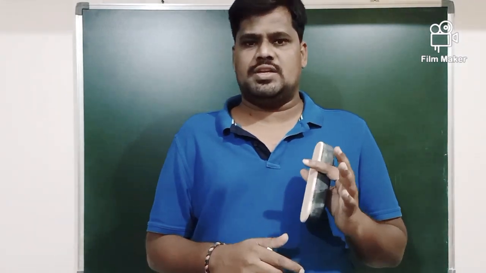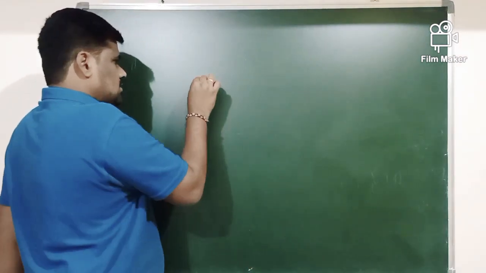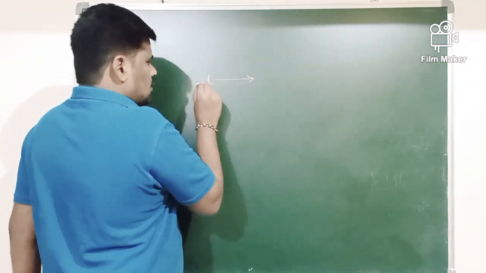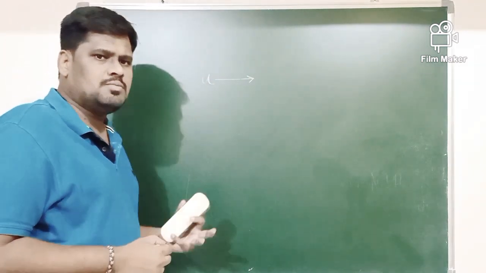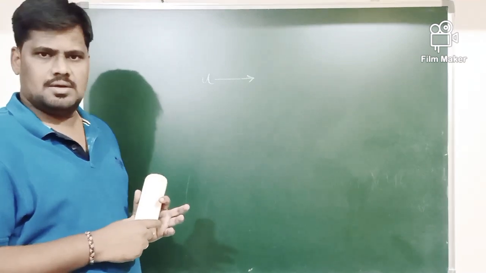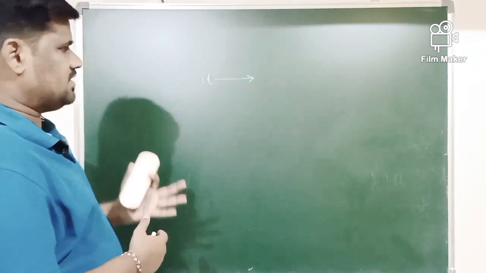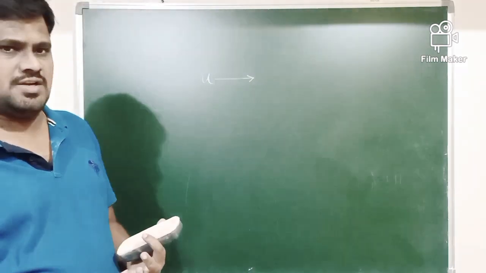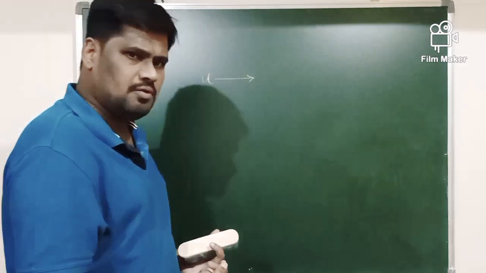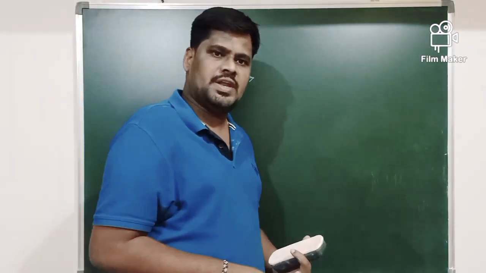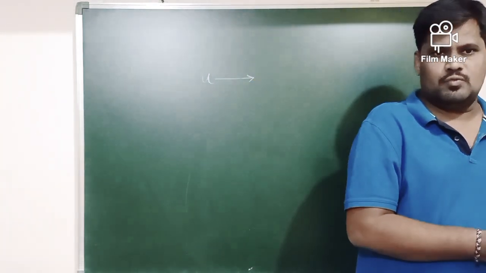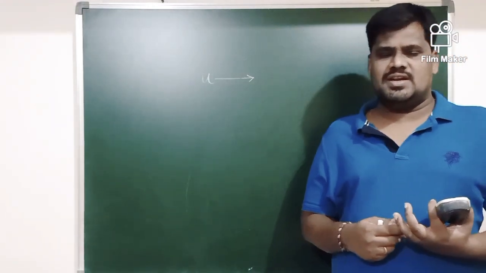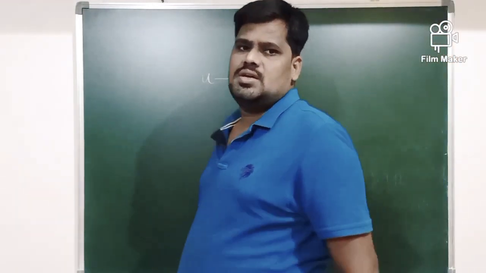some initial velocity u. Imagine that we have a body or a vehicle. It is moving in a straight line with some speed or some velocity u here, and let us assume that the acceleration of the vehicle which is moving on a road is constant. That is, let me take an example where the body is moving in a straight line with some initial velocity u, such that its acceleration is constant.